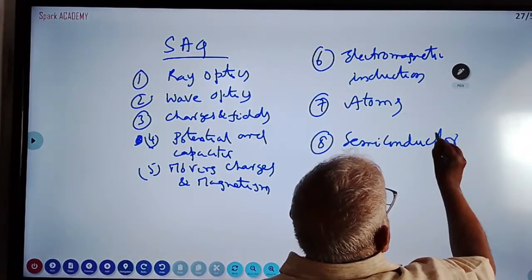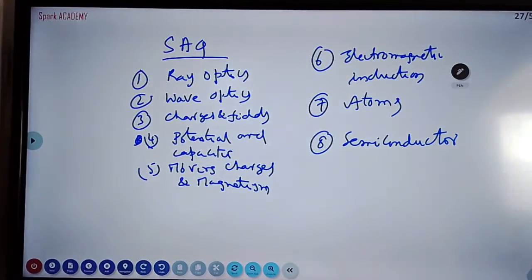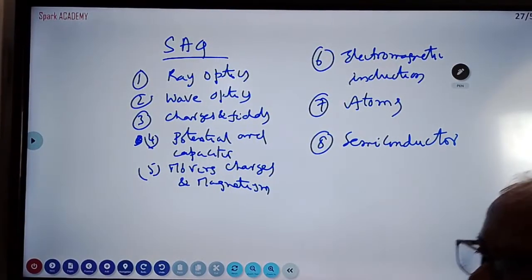From these 8 chapters, 8 questions will come: 1 question each from ray optics, wave optics, charges and fields, potential and capacitor, moving charges and magnetism, electromagnetic induction, atoms and semiconductors. So we can't avoid any of the 8.